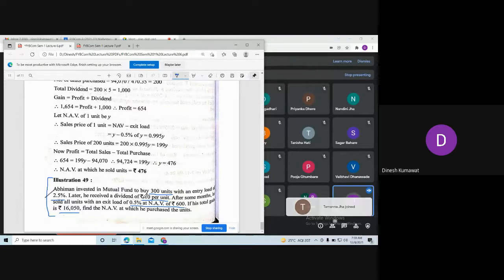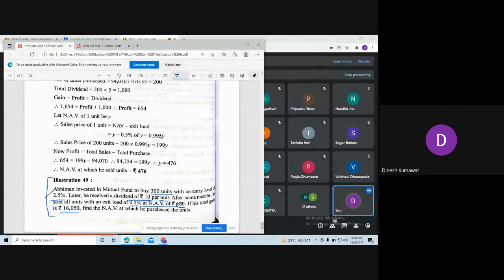Remember, in case of mutual fund, whenever there is a dividend per unit, then we are going to call it the rate of dividend. This we have already seen in our notes. After some months, he sold all units with an exit load of 0.5%. So this 0.5% is an exit load.